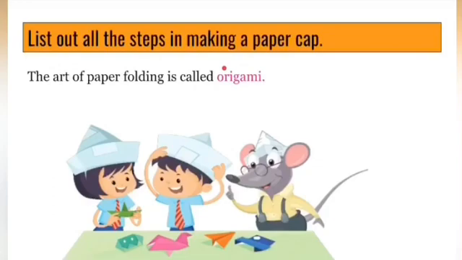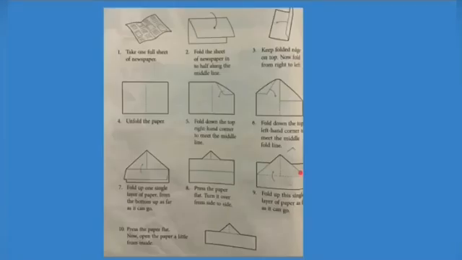Now in this example, we are going to see how to make a paper cap with some steps given. See here, they have given you 10 steps for completing this paper cap. First one, starting from take one full sheet newspaper till the 10th one, press the paper flat. Now open the paper a little from inside. See, this you can also do. With the help of these steps, you can make this cap. Okay, and paste this in your computer notebook. I will check it afterwards.